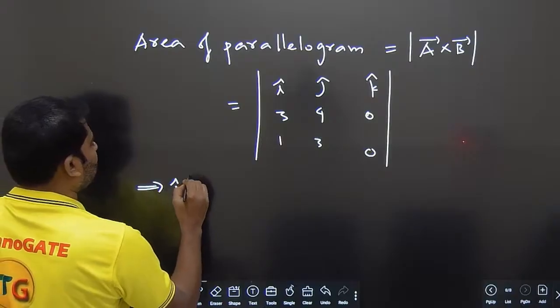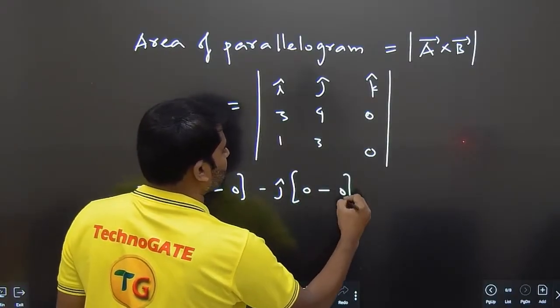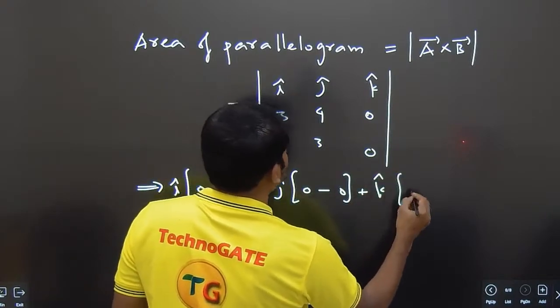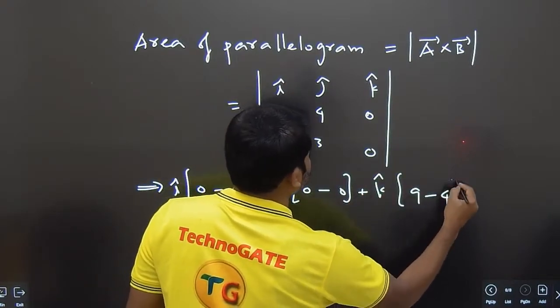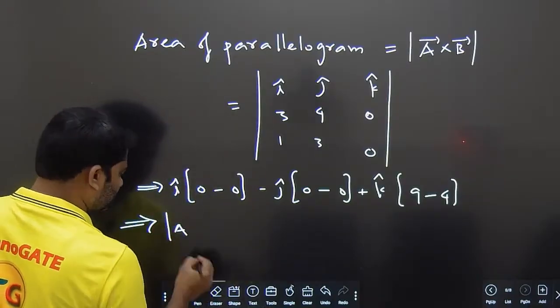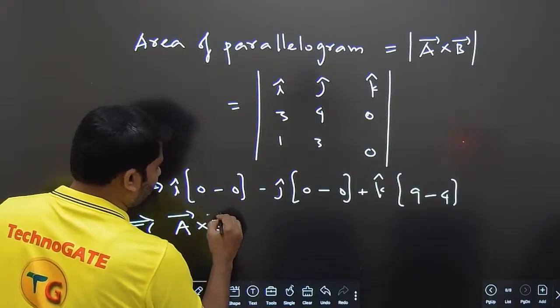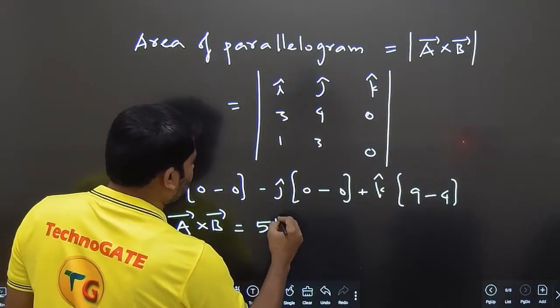You will get i cap into 0 minus 0, minus j cap into 0 minus 0, plus k cap into 9 minus 4. So eventually A cross B is nothing but 5k cap.